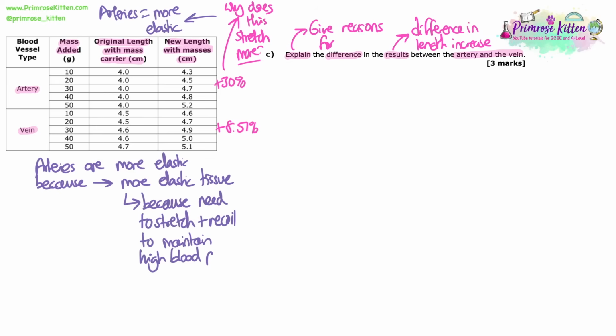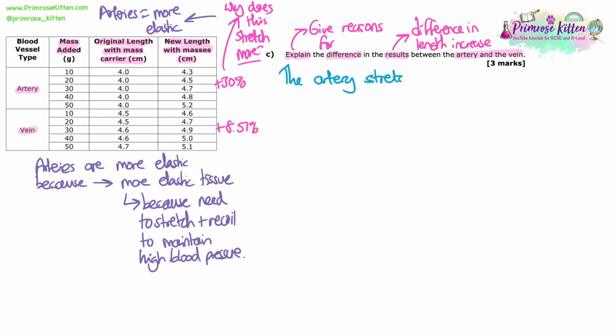So then we need to link the idea of, why do they have more elastic tissue? Well, this is because they need to stretch and recoil to maintain high blood pressure. So this is really a structure and function question about arteries. It's shown you that they've stretched more, they've got longer when the same amount of mass is added. You're trying to come up with a reason why.